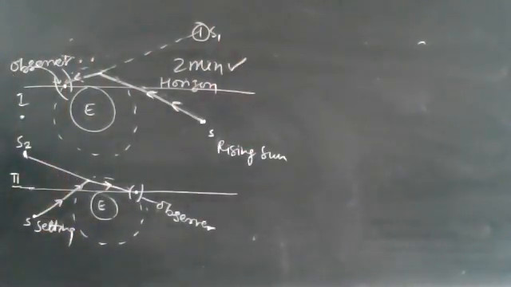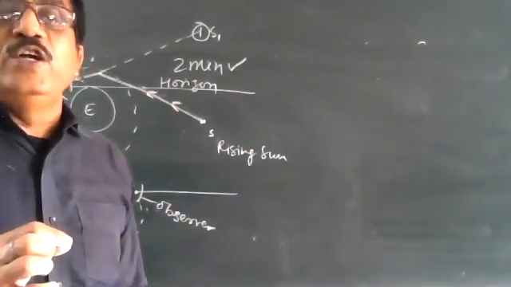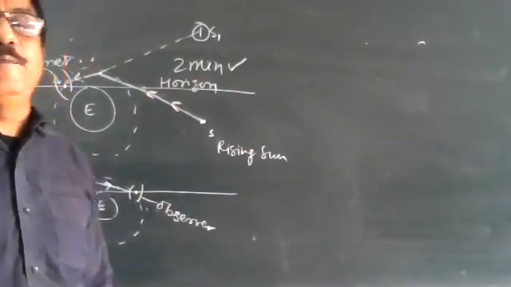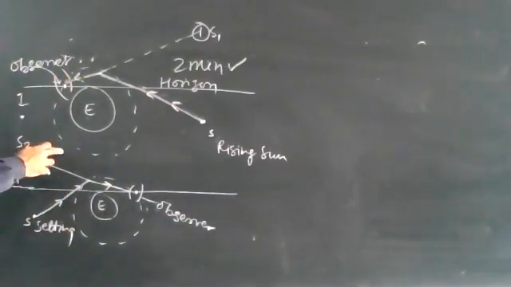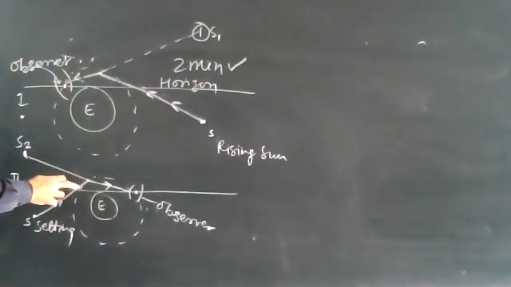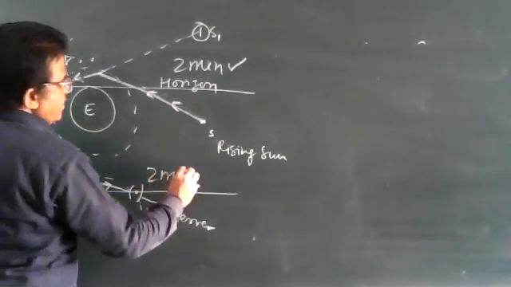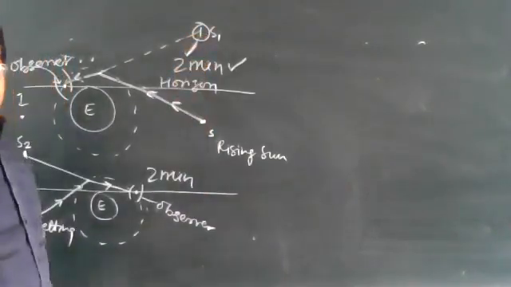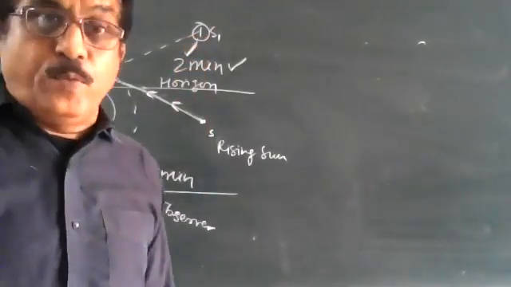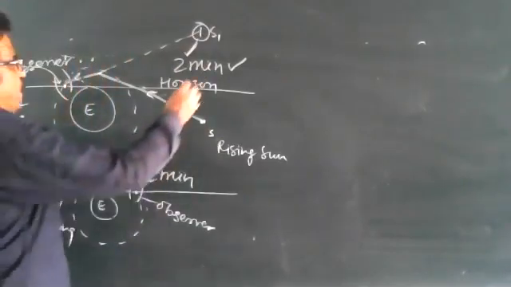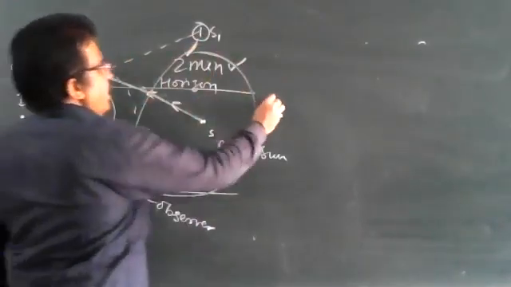Similarly, at this time, the sun S, which has already gone just below the origin, appears to come from S2 above the origin due to atmospheric refraction. The difference again here is 2 minutes. The sun appears to set 2 minutes later. So in the morning it rises 2 minutes early, in the evening it sets 2 minutes late. So the total difference here is 4 minutes.